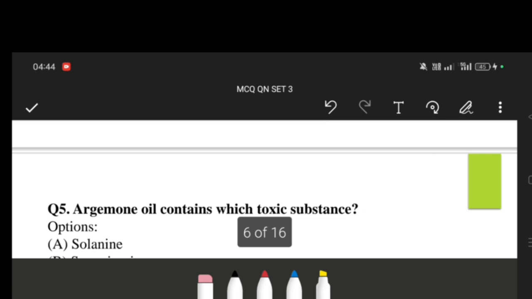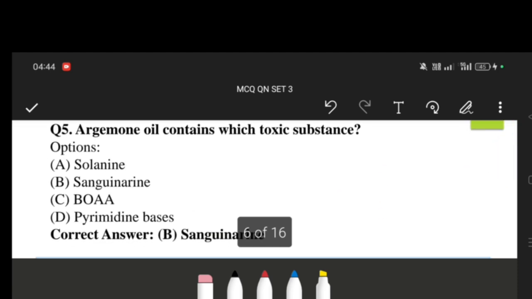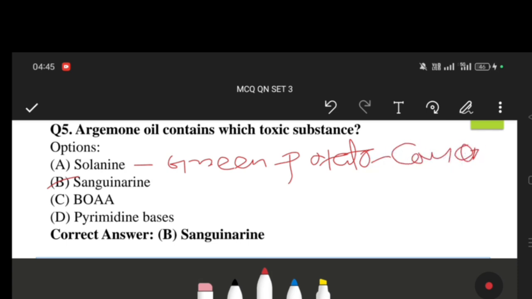So the next question: argemone oil contains the toxic substance sanguinarine. Argemone oil contains sanguinarine. On the other hand, solanine is present in green potato, and that increases the chances of cancer. And BOAA, that stands for beta-N-oxalyl-L-alpha,beta-diaminopropionic acid.